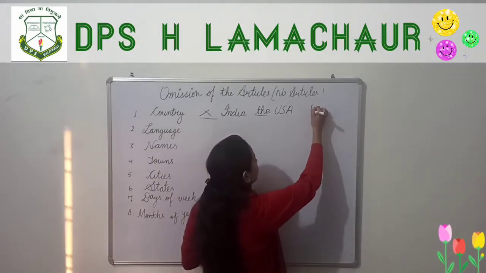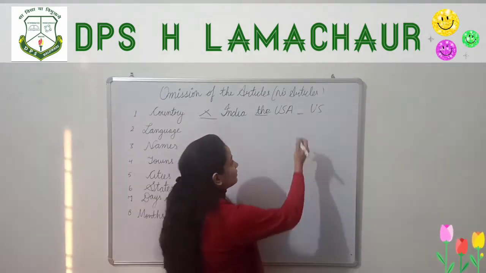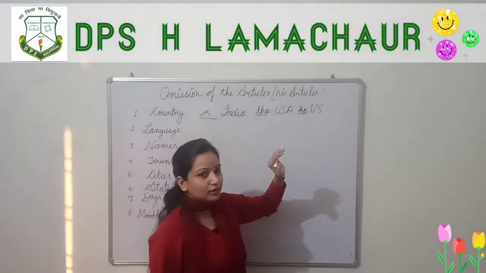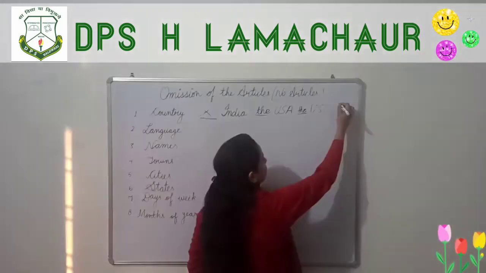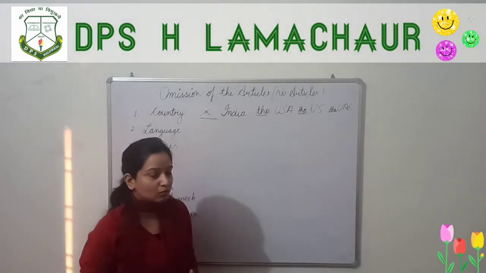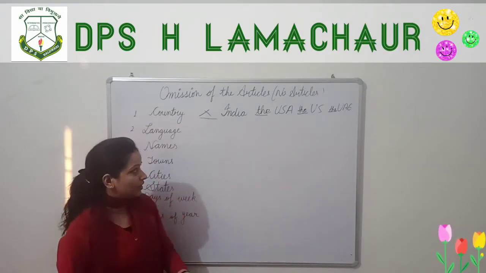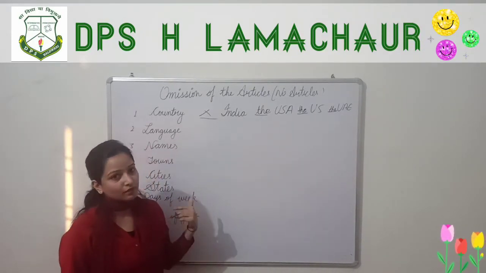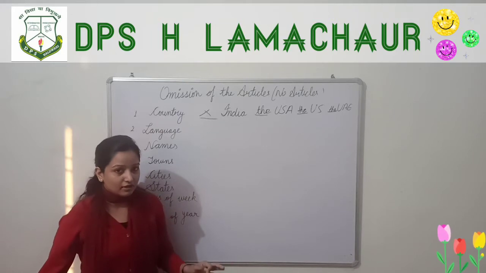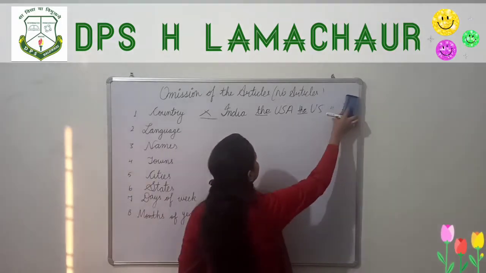Before US also, United States, we can use the, because here also we are not talking about any specific country. Many countries come under US and USA, like UAE. Before UAE also we use the. Why? Because it is a group of countries, and in these cases we are not talking about any specific country. But we cannot use the before any specific country. Before the name of any specific country we are not supposed to use the.